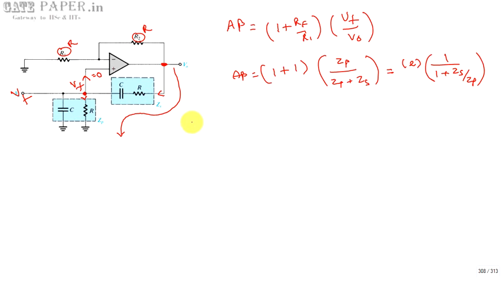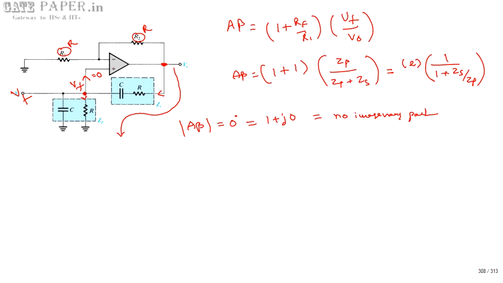What we are interested in is the frequency that exists only at 0 degrees. So we equate the phase of A beta to 0 degrees, which is possible only when the expression is of the form plus j0, that is, no imaginary part. In the A beta expression you should not get any imaginary part, so you must equate the imaginary part to 0.